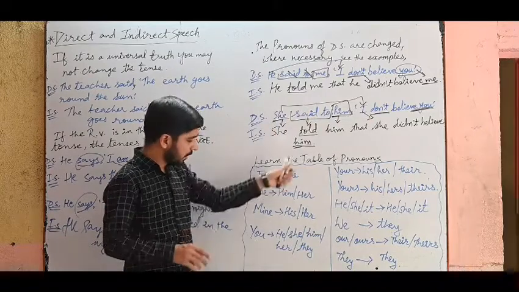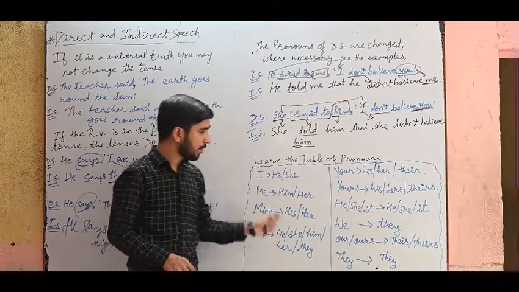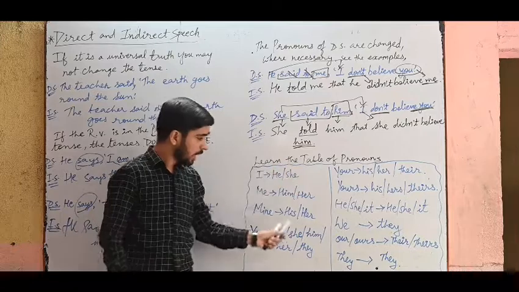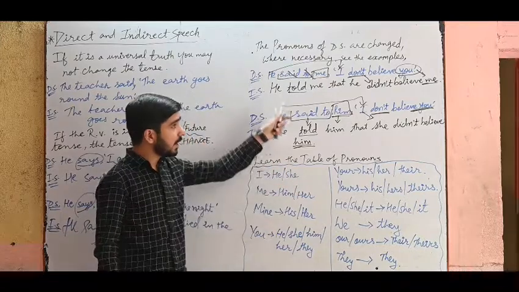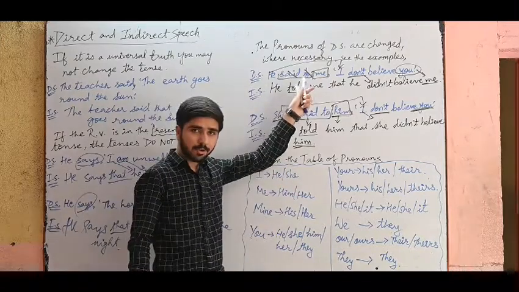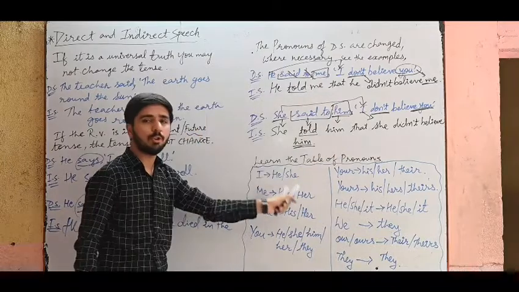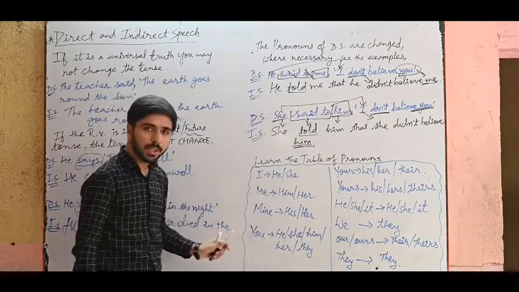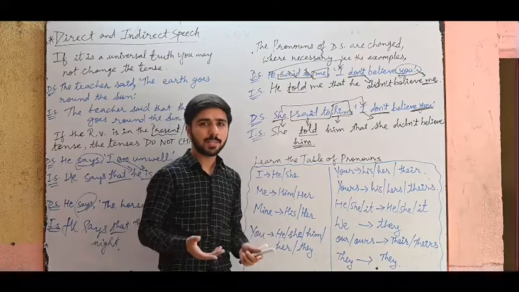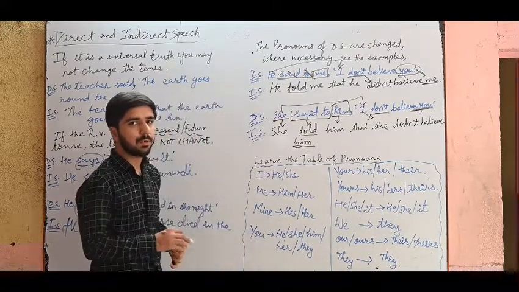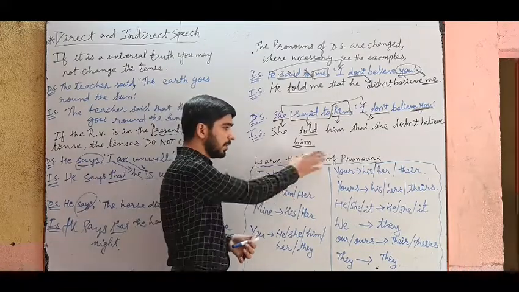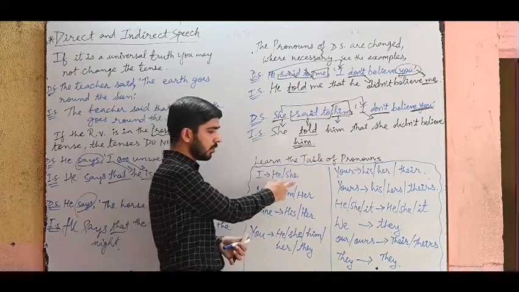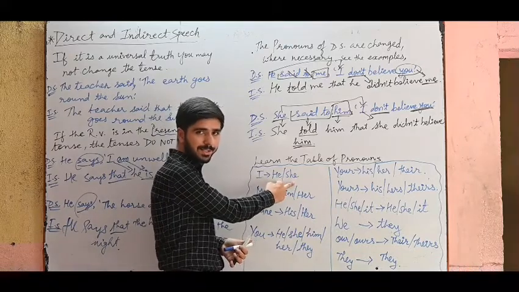So now I have given the table. This table you have to learn. And when you learn this table, you will be easily able to change the pronouns from direct speech to indirect speech. But for that you have to memorize the table. This is the only topic where the rules are lengthier as compared to other topics. So let us see the pronouns. I changes to he or she, depends whether it's a boy or a girl in the sentence.